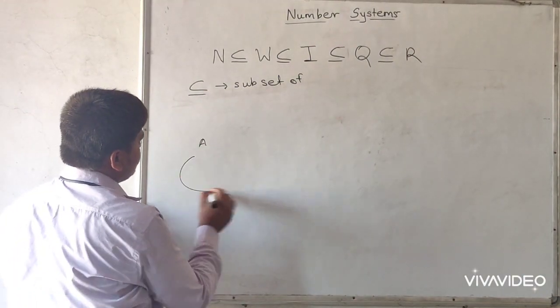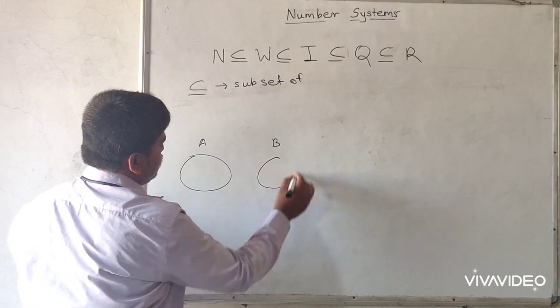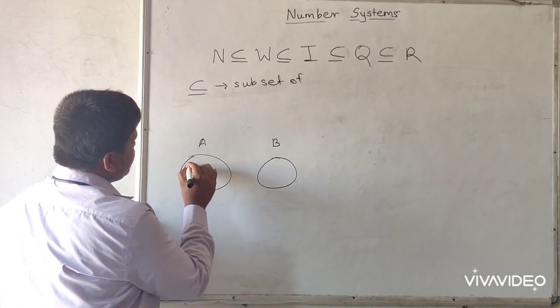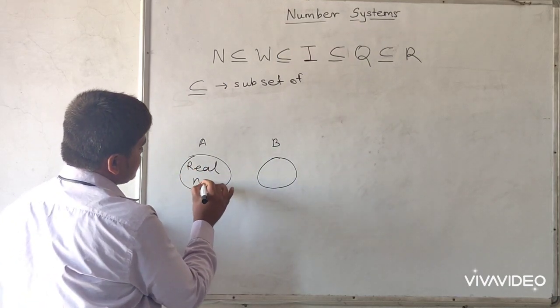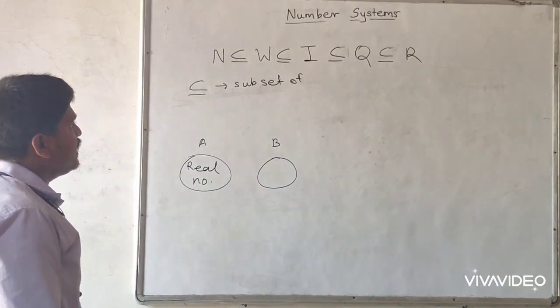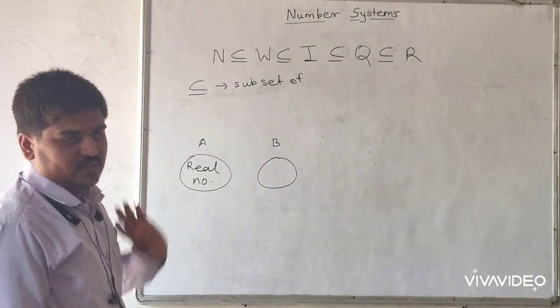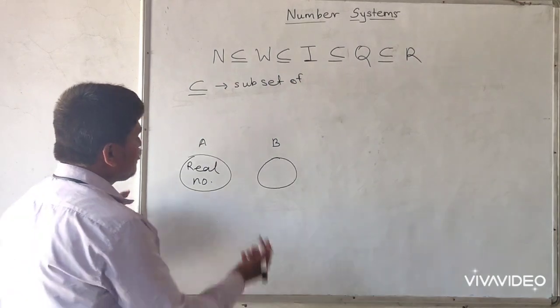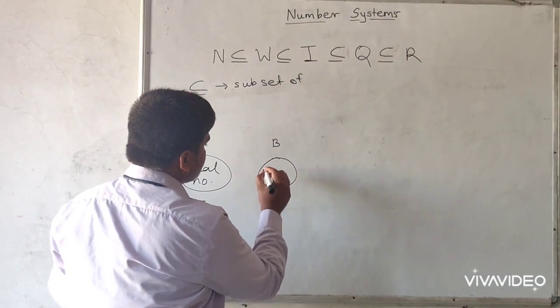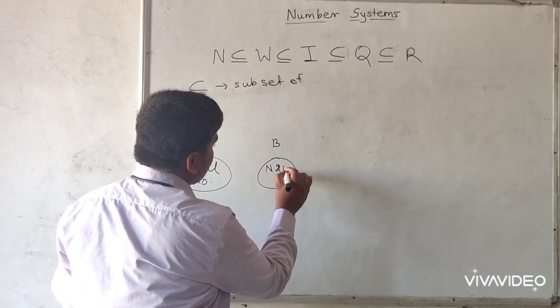Here we can take one more example. This is A bag and this is B bag. In A bag, which contains all real numbers. We know that real numbers means which contain all types of numbers. And B is a second bag, which contains natural and whole numbers.